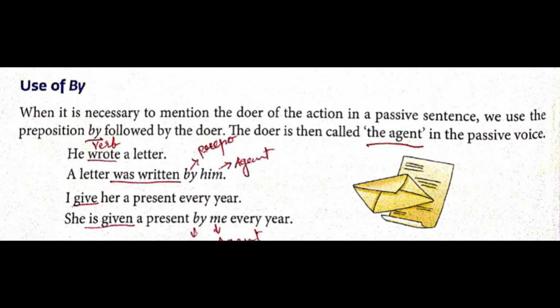So here me is the agent, and by is the preposition. Keep in mind. And is given is the verb in passive voice. She is given a present by me every year.